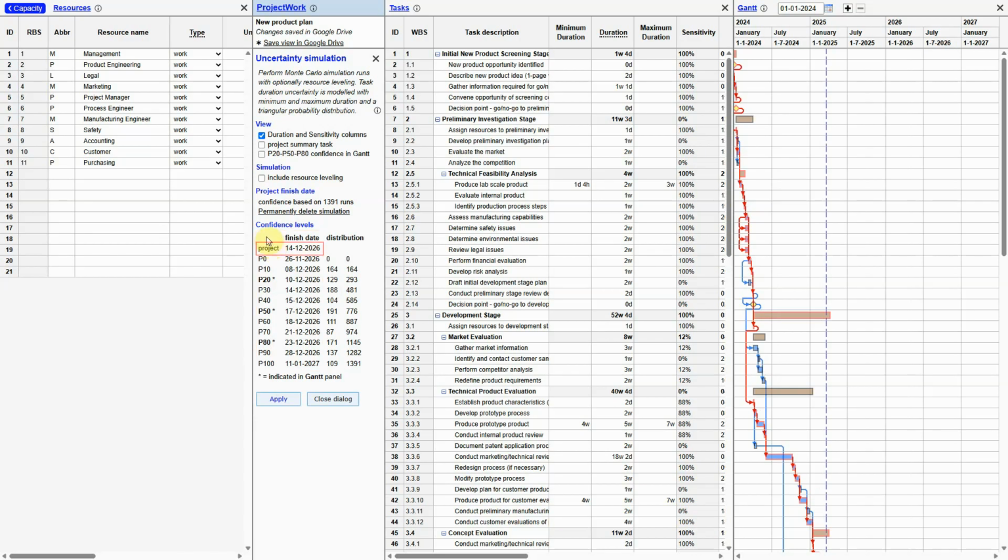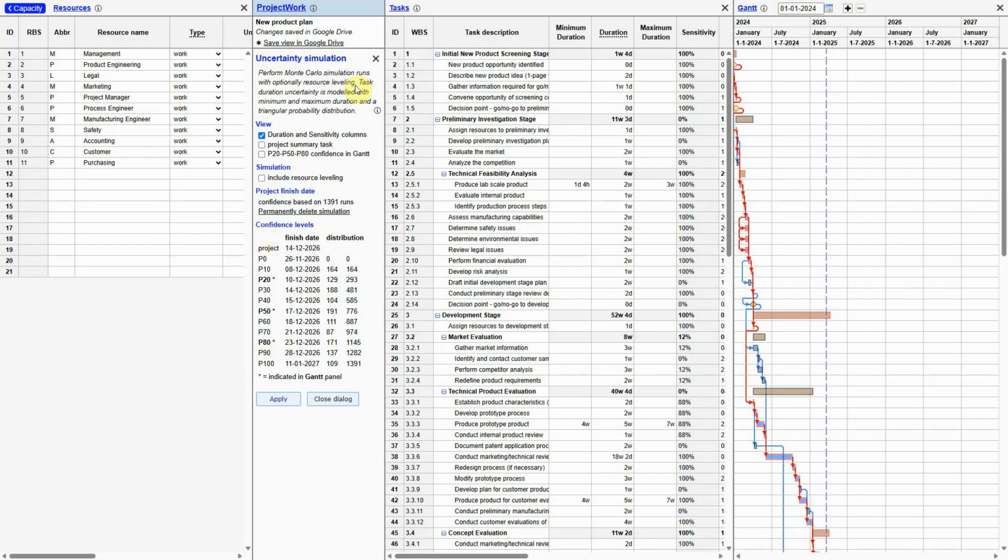The project finish date corresponds to P30. Meaning there is a 30% chance to complete the project at this date. According to the confidence table, the earlier mentioned 5 weeks worst case extra duration is far more than the 80% probability of 1.5 weeks extra, hence the relevance of simulation.